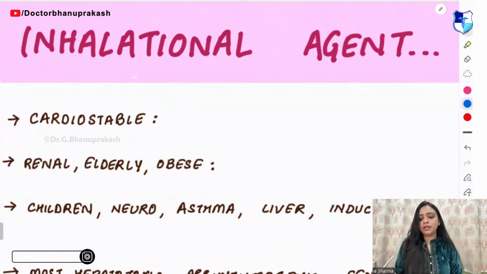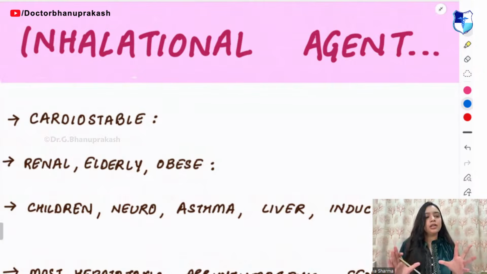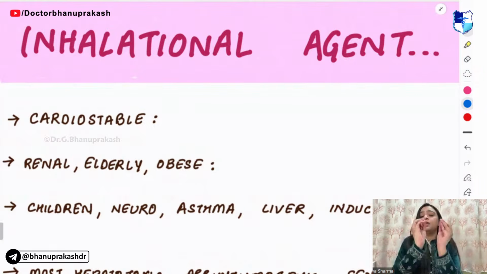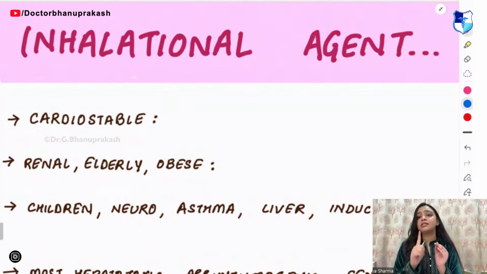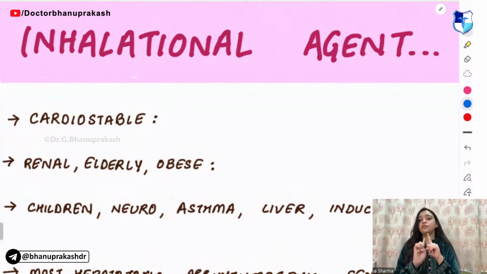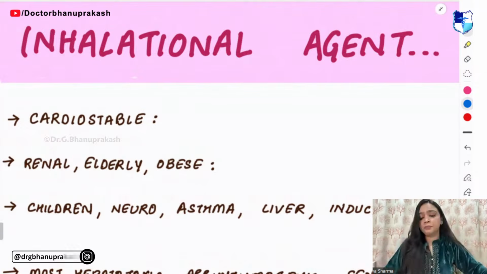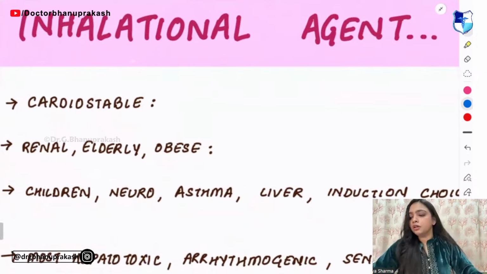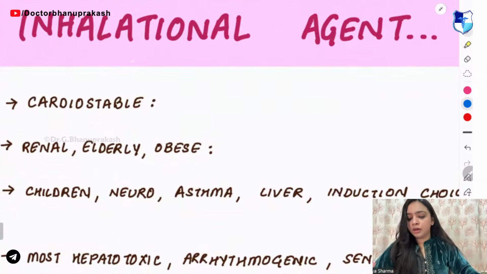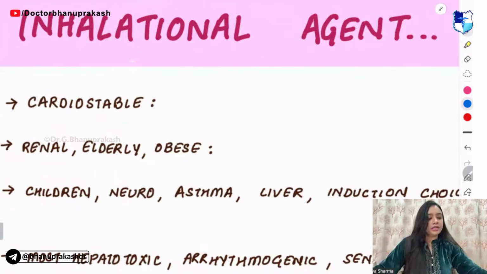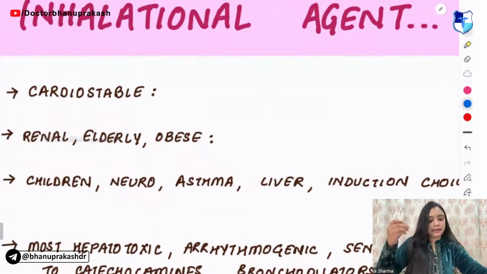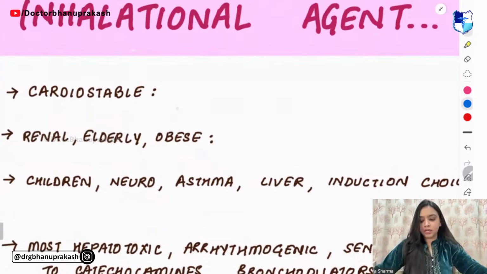Anyways, leave. So you have the inhalational agents. Guys, trust me, only the things that I am teaching you, you have to revise for your anesthesia. This will be your one-stop solution for anesthesia, I'm telling you. Which inhalational agent is cardio stable? So it is etomidate.